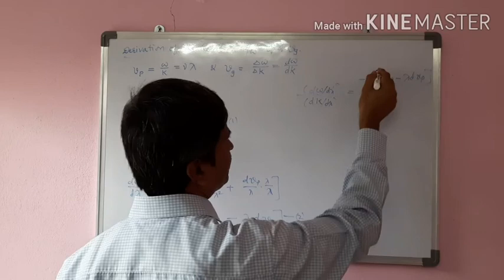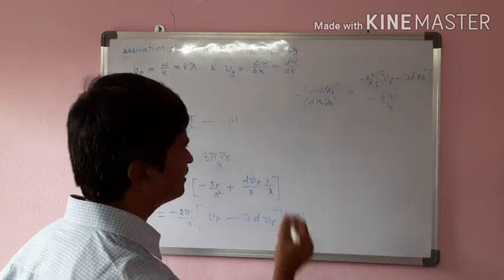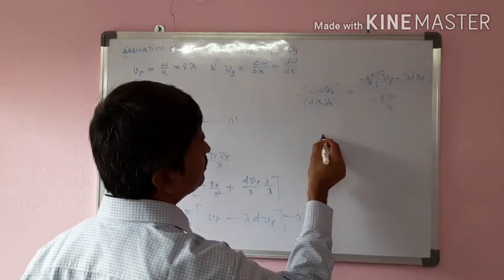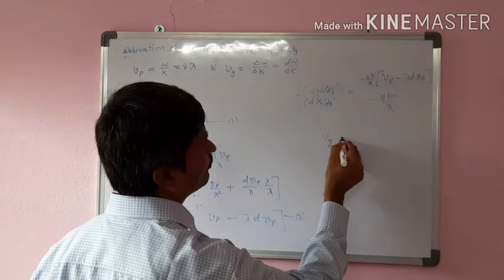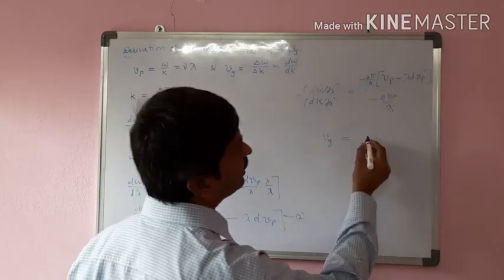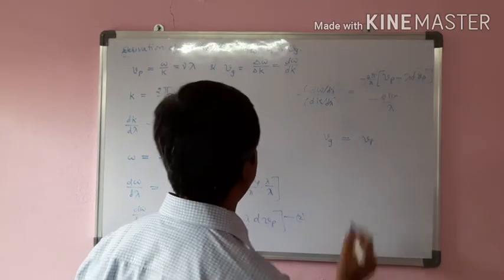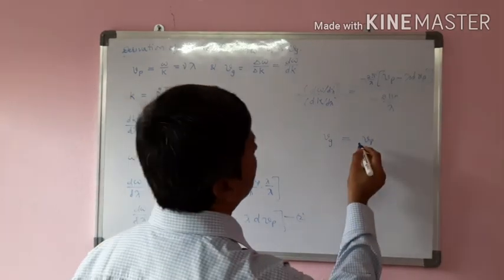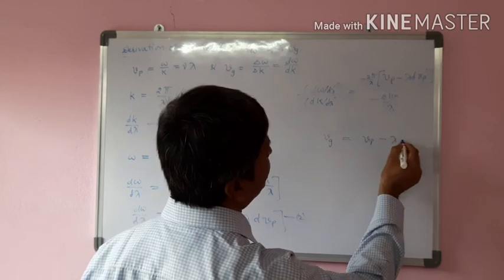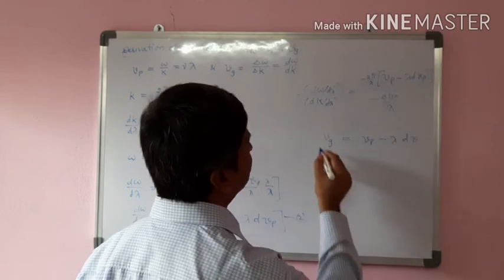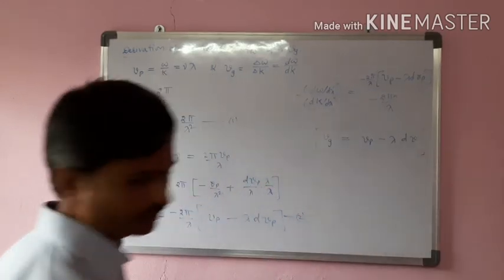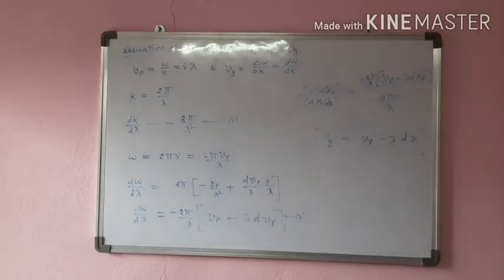Here d lambda cancels, and this gets cancelled. D omega by dk is equal to, simply we write, group velocity Vg; then there remains Vp minus lambda into dVp.